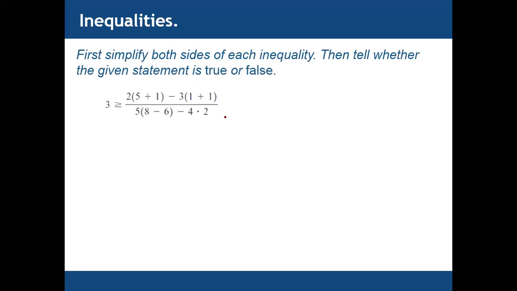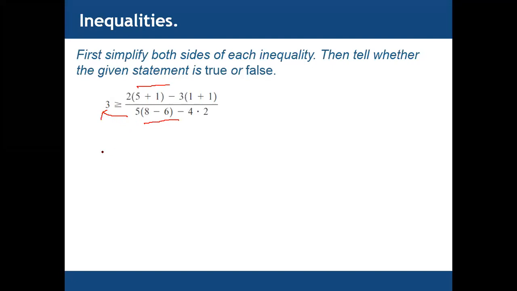You can simplify in two ways. First way, multiply this side with 3 and then simplify. Second, simplify this one and this one, then divide both sides and compare with 3. Both are possible, so I will solve both.